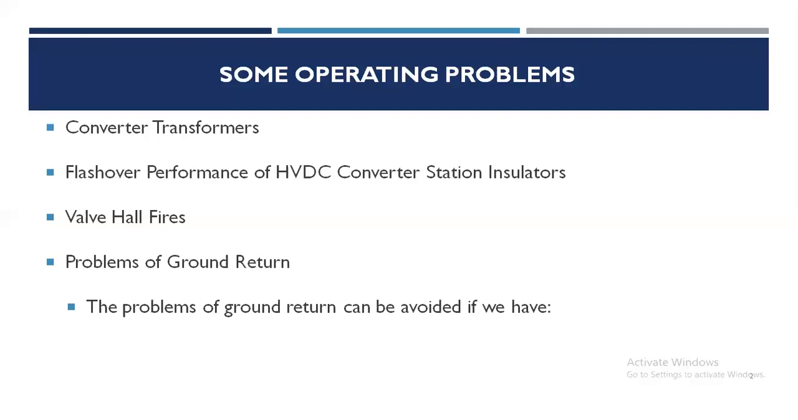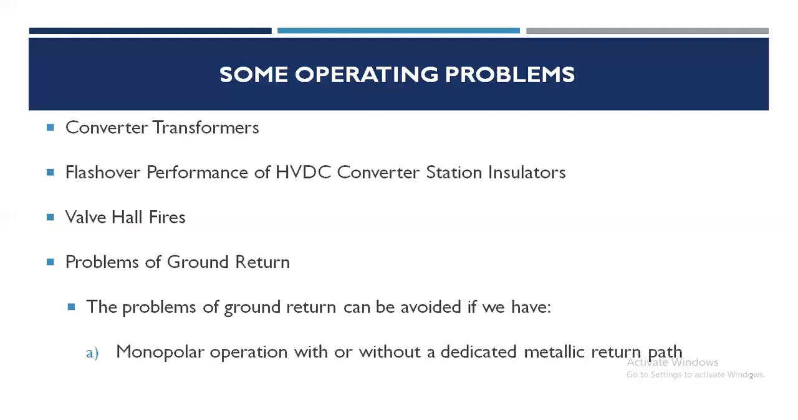The problems of ground return can be avoided if we have monopolar operation with or without a dedicated metallic return path. The scheme without a dedicated metallic return path is grounded only at one of the terminals and results in lowest cost. In this case, monopolar operation is feasible during the converter pole outage but not during the HVDC line conductor outage.